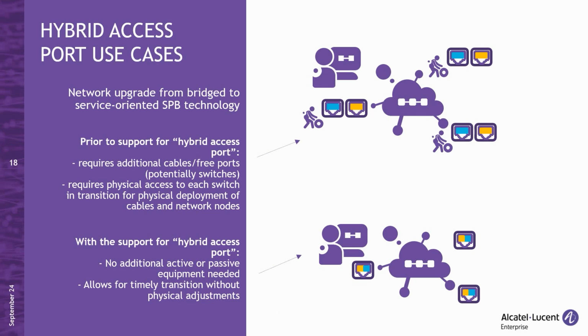If only one link was available at first, this process would require physical access to each BEB to establish a second connection involving additional cables and transceivers. In cases where there were no extra physical ports, the transition could demand the use of additional switches, increasing both the complexity and cost of the upgrade. With the support of hybrid access port, no extra physical hardware is needed. The transition can be completed seamlessly using existing infrastructure, saving time and effort for network administrators and ensuring minimal disruption for network users.